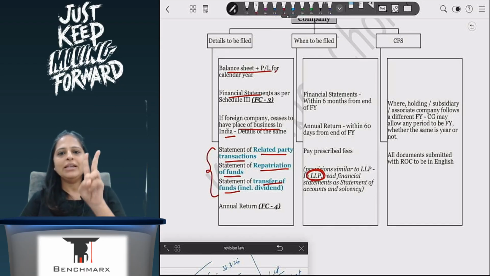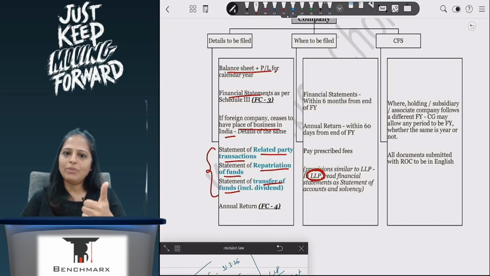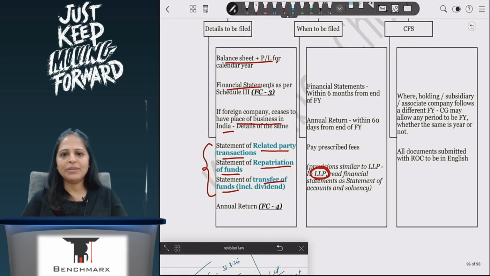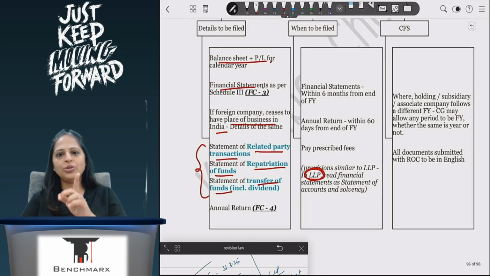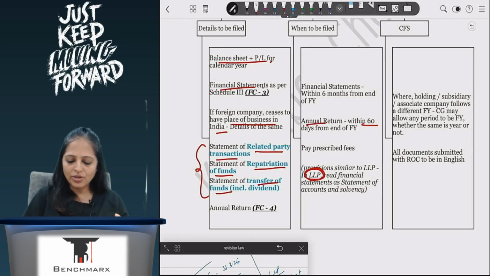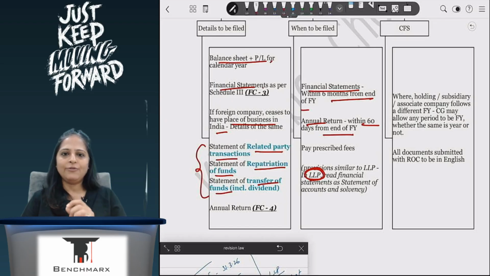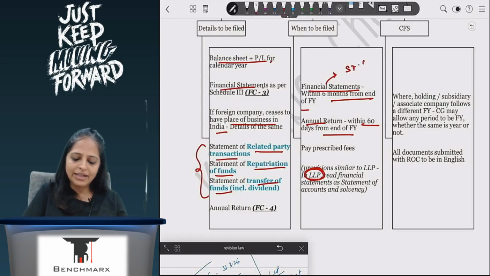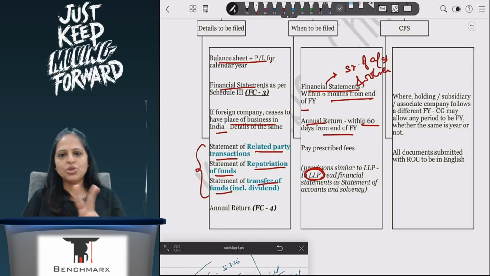So related party, repatriation and transfer, all these 3 things I will mention in addition to my balance sheet, P&L, financial statements, place of business in India, and my annual return. Now, financial statements and annual return: I will have to file annual return 60 days from end of financial year, financial statement 6 months from end of financial year. These I have to file similar to LLP, but here instead of financial statements comes statement of accounts and solvency. Annual return is annual return only. So those time limits for foreign company and LLP are the same.